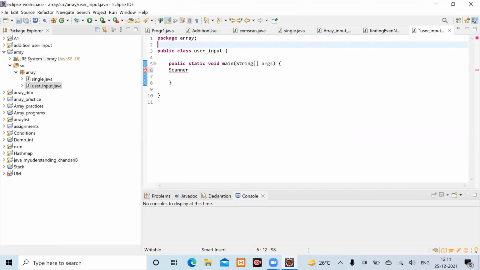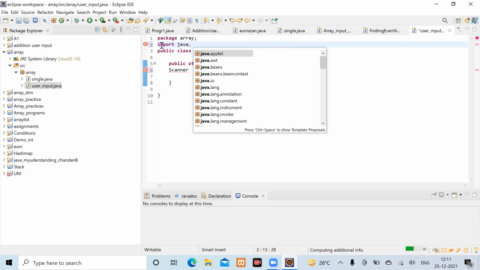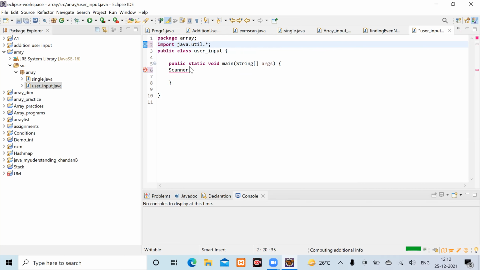How you're going to accept the input from a user? For that, you have to import the library, right? Then it is still giving an error in the scanner.